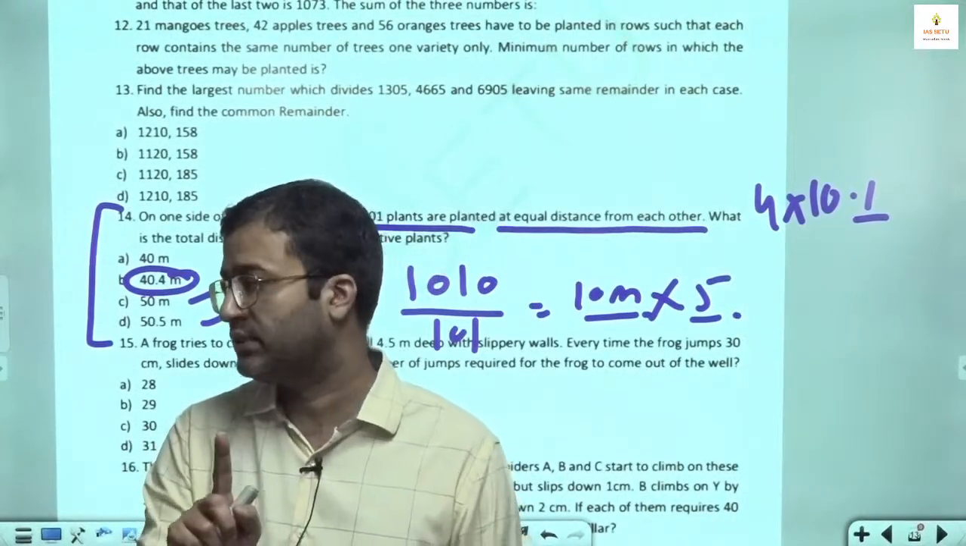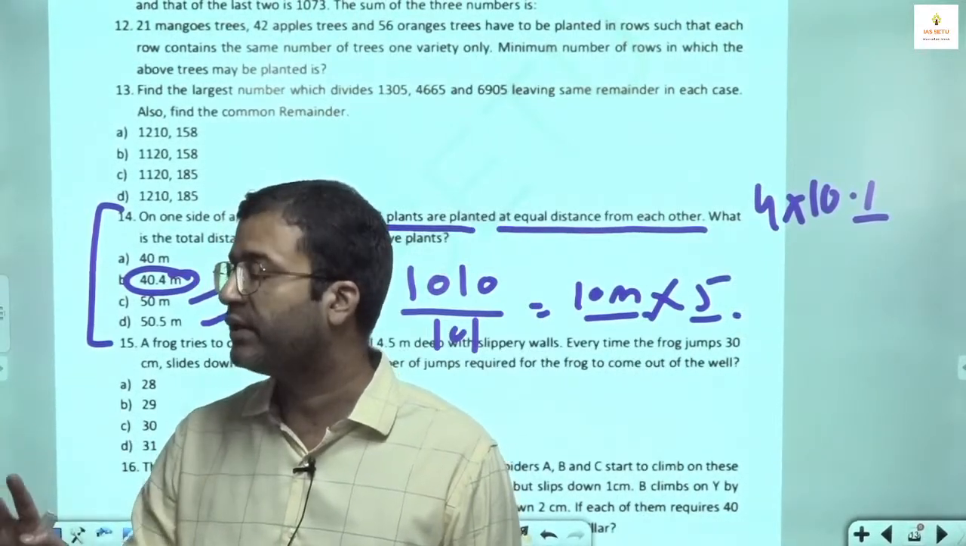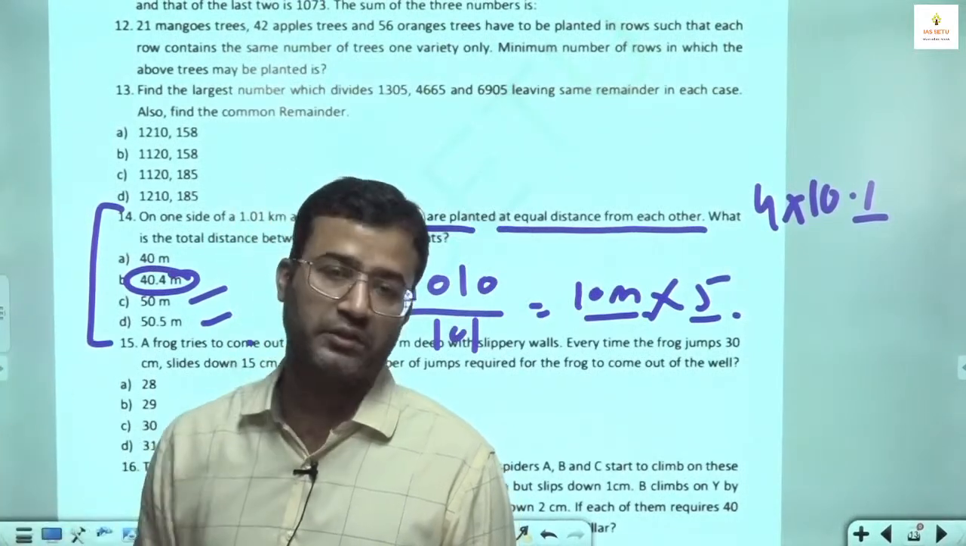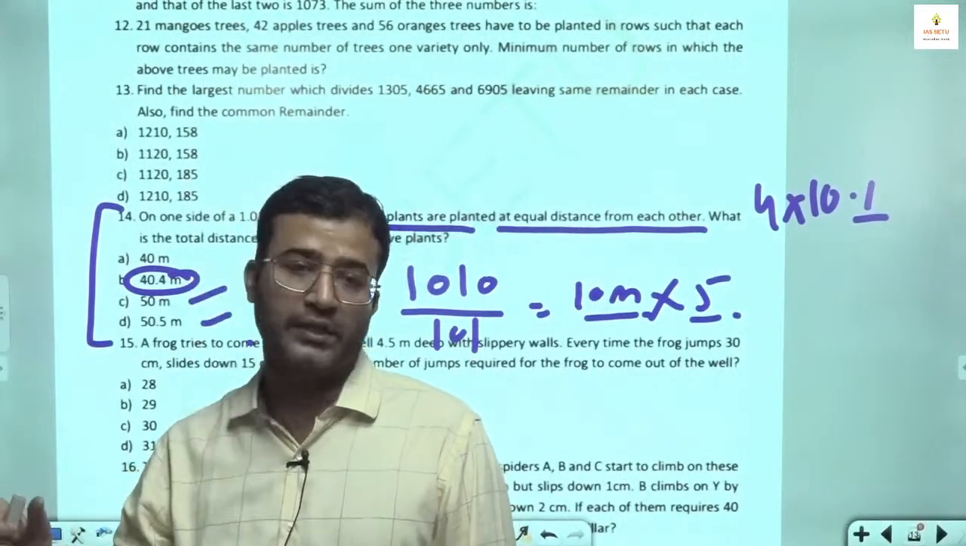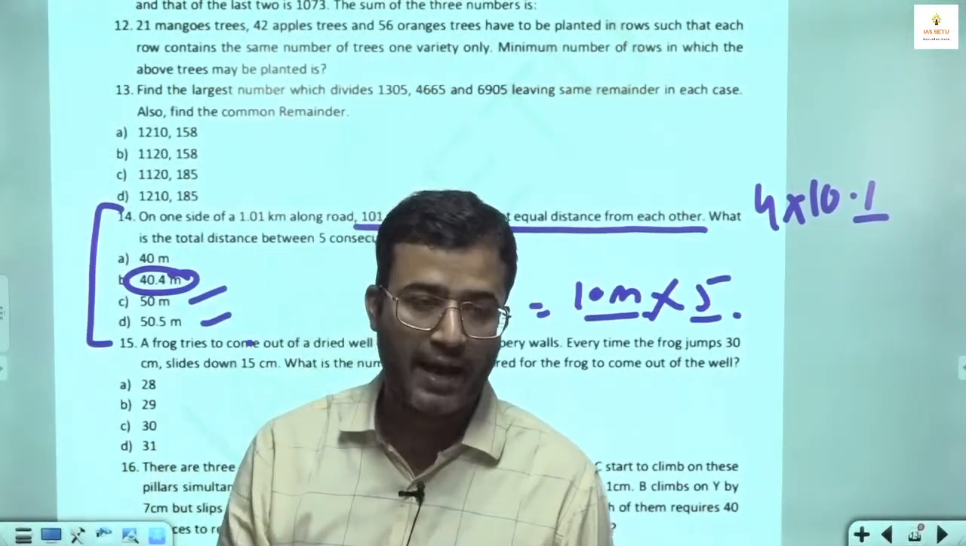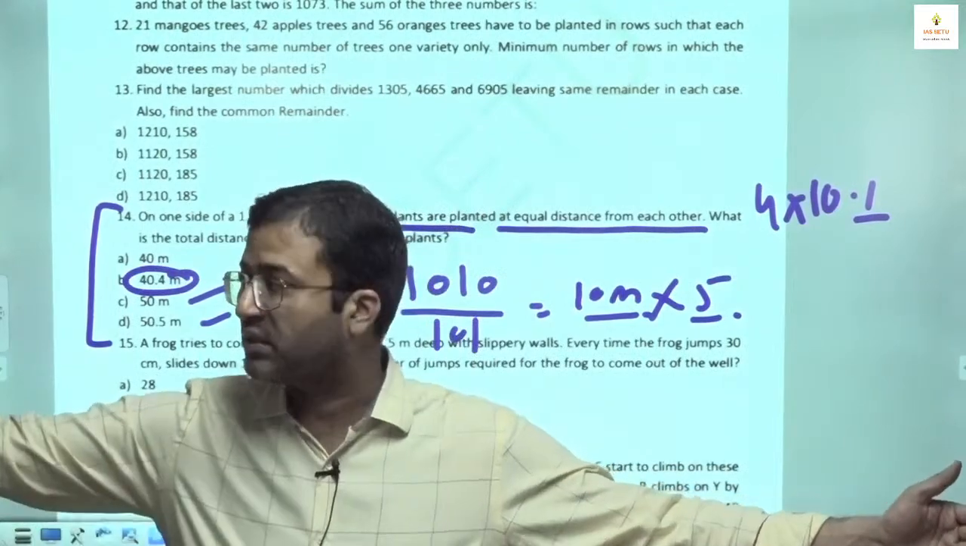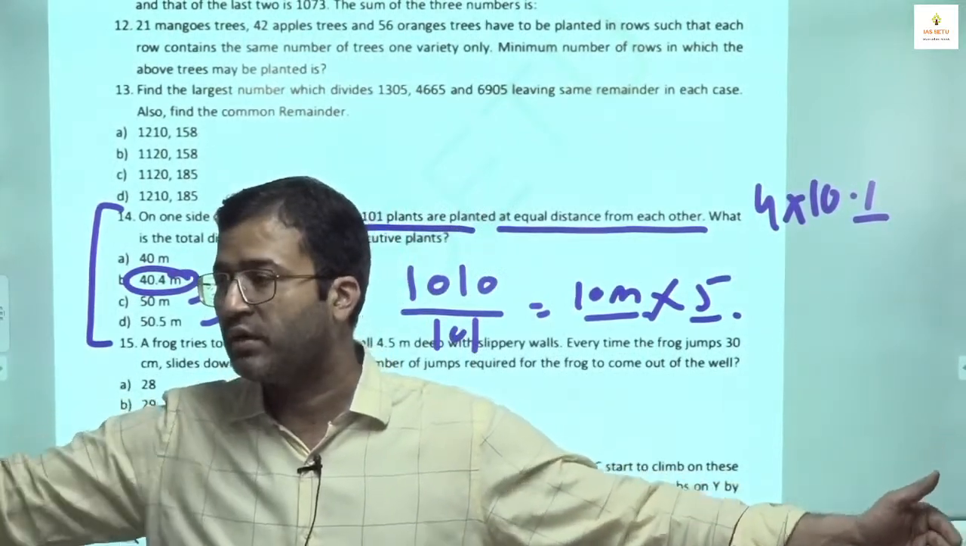Gaps will be 1 less. If there are 4 periods and in between 2 periods there is a gap, gaps will be 3. If there are 101 trees, then gaps will be 100. There will not be 101 gaps, because from first to last, the first and last will have trees, and in between there will be gaps.